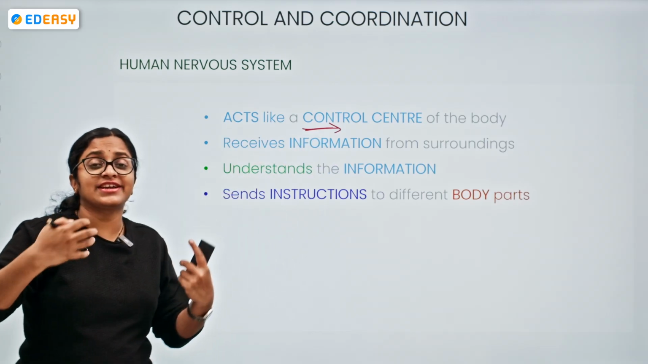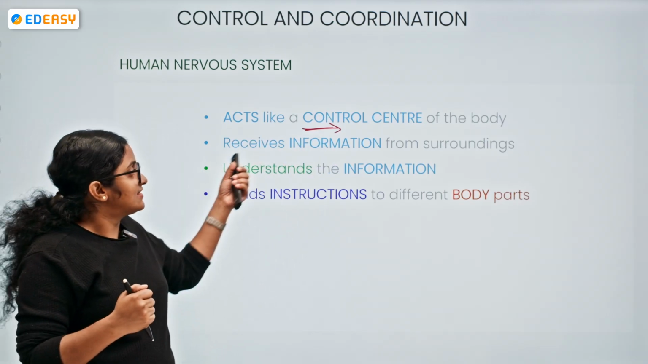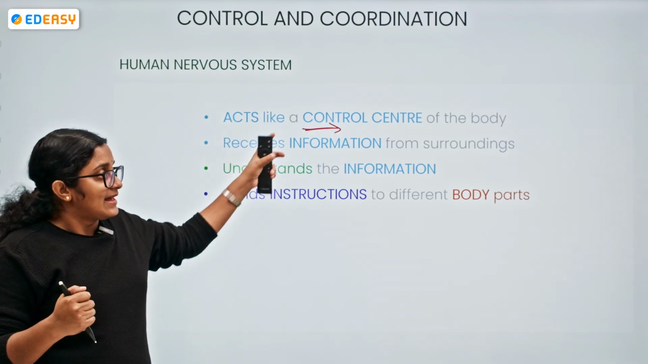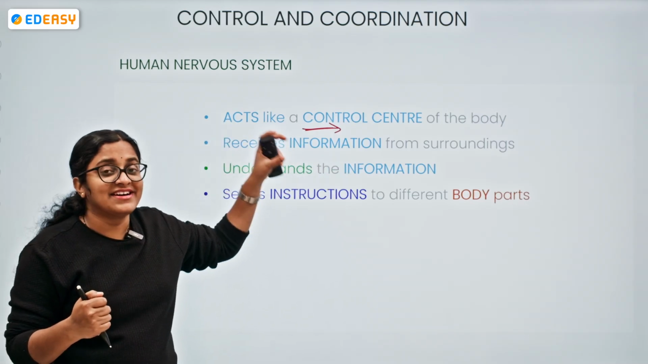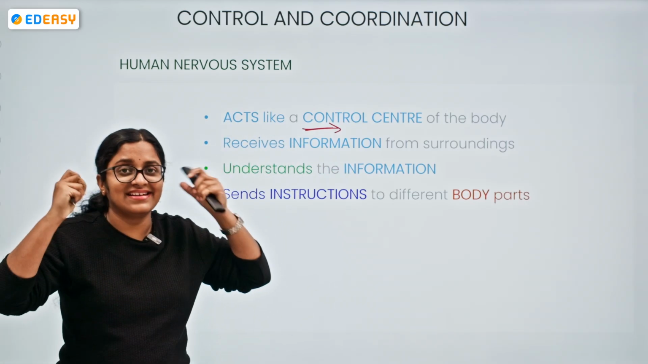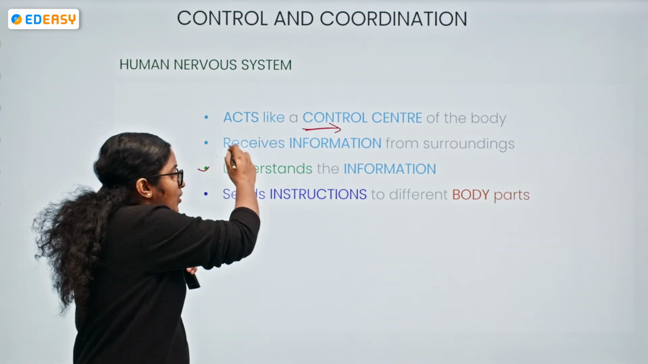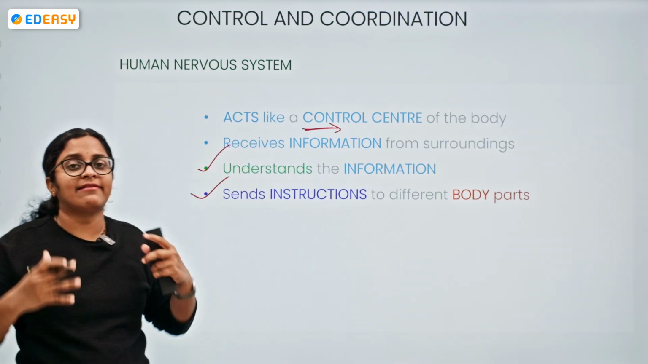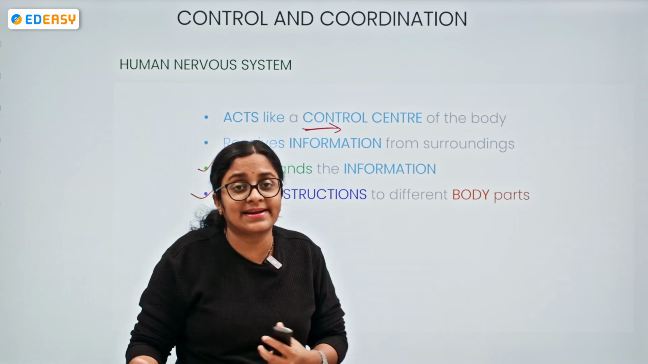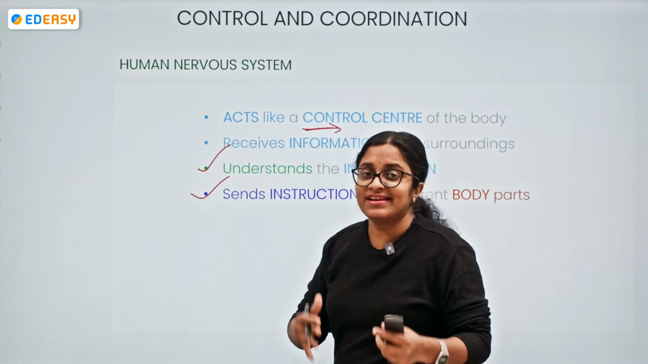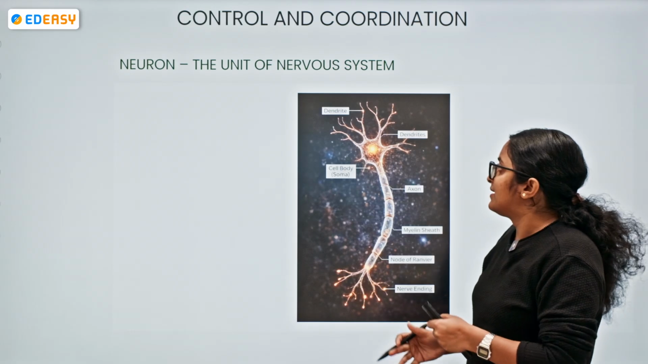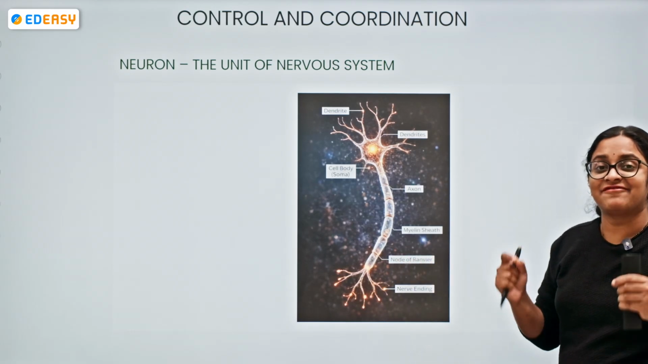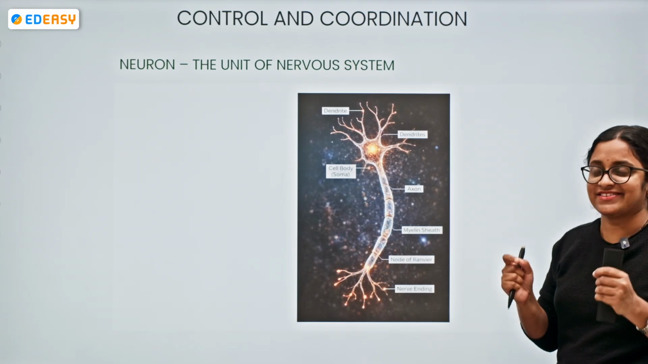When there is a change in the environment, there is a receiving of information from the surroundings, and our brain or the spinal cord, the nervous system, is understanding this information, and it also sends the instruction to different body parts so that they react according to the stimulus that was received. Yes, so now coming to the structural and functional unit of our nervous system.